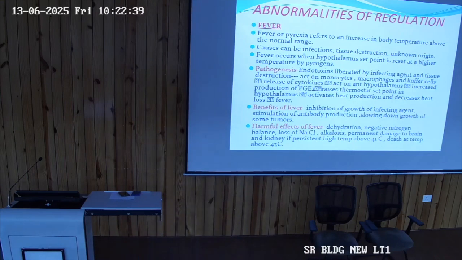Okay, and this increase in prostaglandin synthesis in the hypothalamus will change the set point of the hypothalamus. Initially, physiologically, normally, what was the set point? It was between 36.5 to 37.7. So that was the set point, or the range of the thermostat setting.